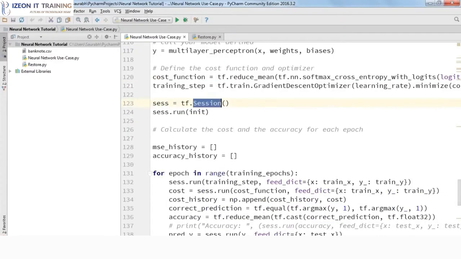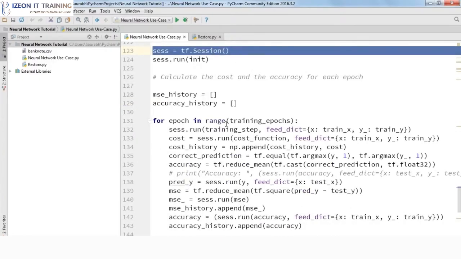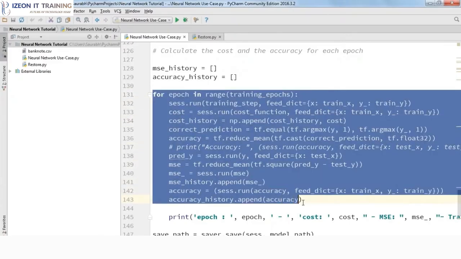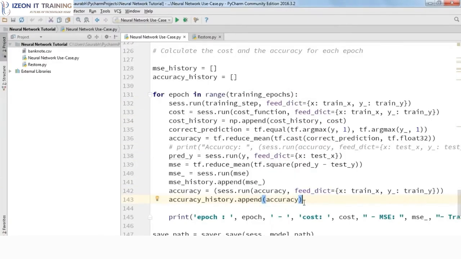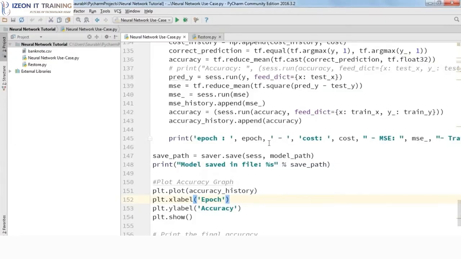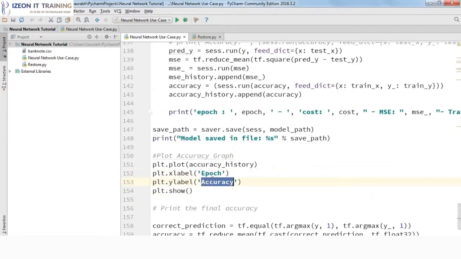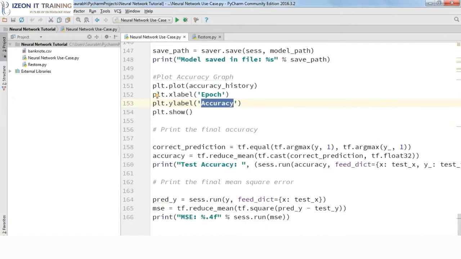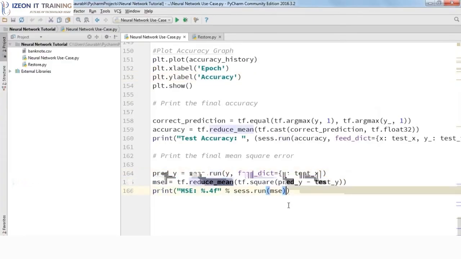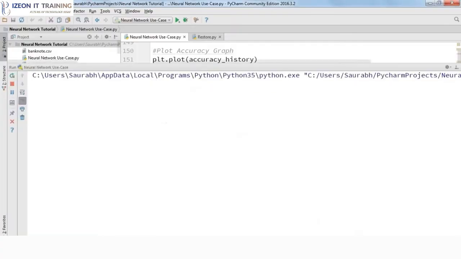Then we are going to create a session object as well. And finally, we are going to run the session. So this is how we basically do that. For every epoch, we will be calculating the change in the error as well as the accuracy on the training data. After we have calculated the accuracy on the training data, we are going to plot it for every epoch. After plotting that, we are going to print the final accuracy on our test data. So using the same model, we'll make predictions on the test data, and after that, print the final accuracy and the mean squared error. So let's go ahead and execute this, guys.